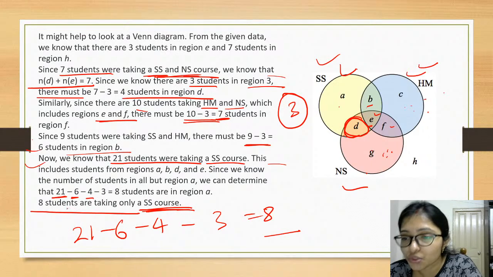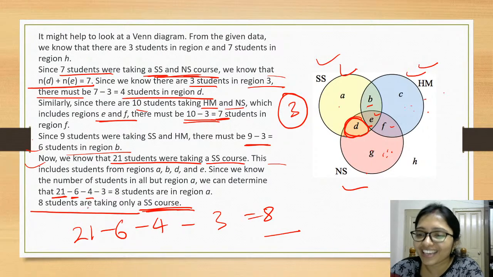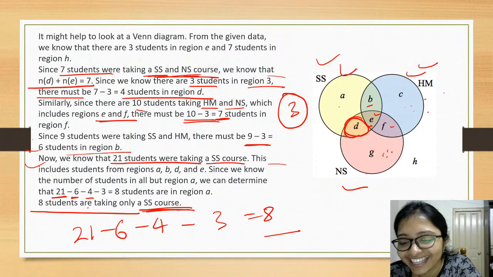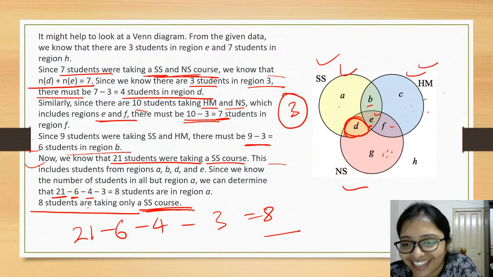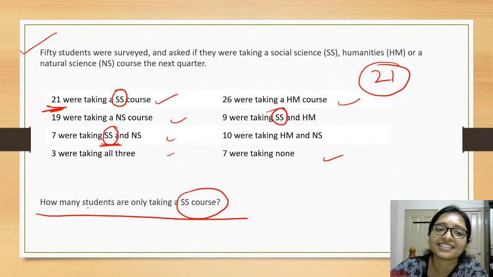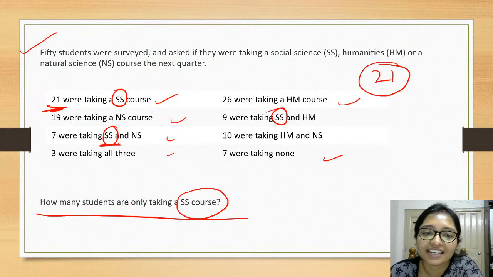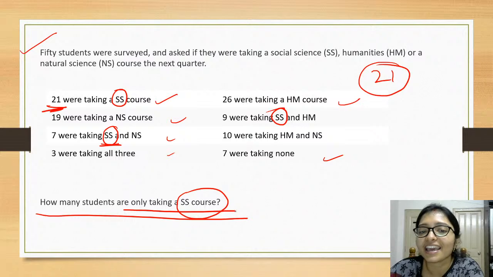That is 8 students. Sunita, why have you deleted? Why are you deleting? Sunita, what happened? Why have you deleted? Try to understand the question. Here it is asking only taking the SS course.